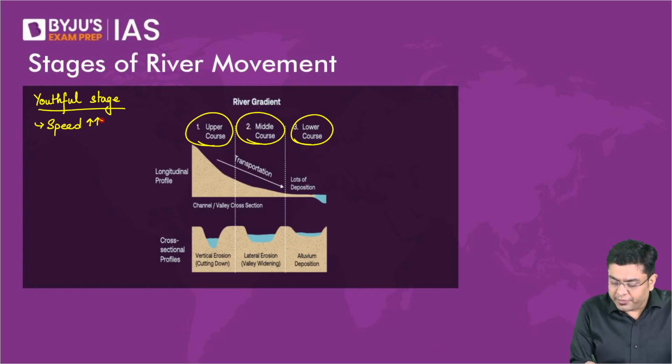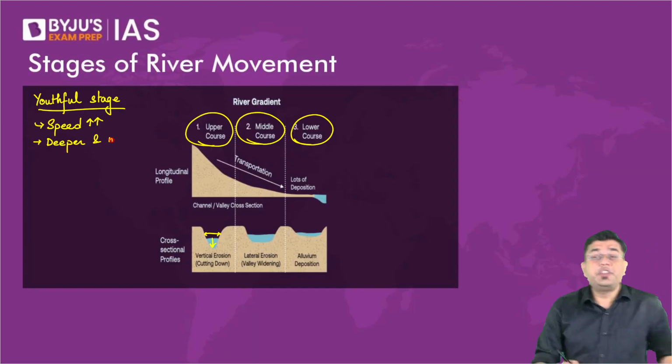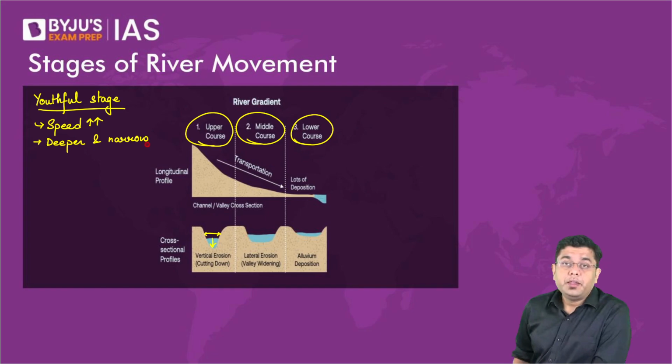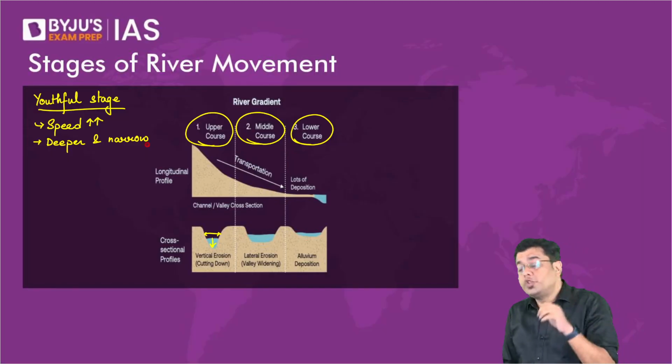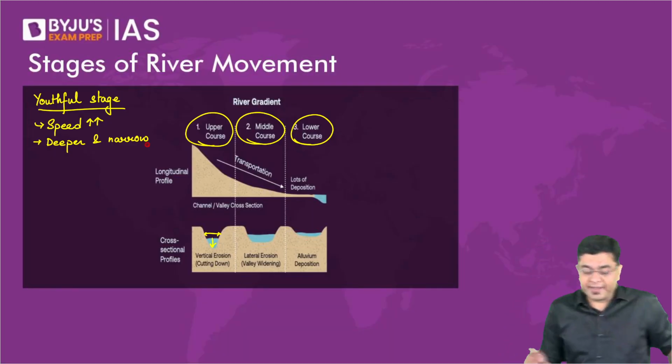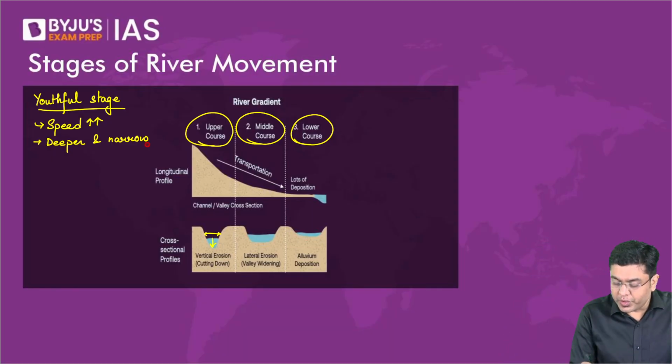So here you will observe the cross sectional profile. The river will be narrow but deeper. Now, if the speed is very high, that means carrying capacity will be very high. So the amount of erosion carried out by the rivers in the youthful stage, in the upper course, will be significantly higher. Erosion is very high.